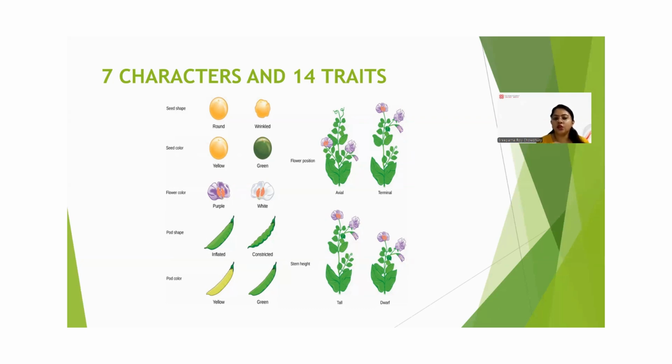Pod color: yellow was the dominant character and green was the recessive character. Flower position: axial is the dominant character and terminal was the recessive character. Stem height: tall for dominant and dwarf for recessive character.